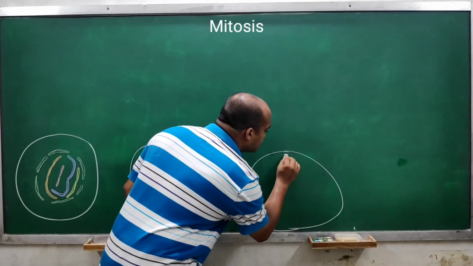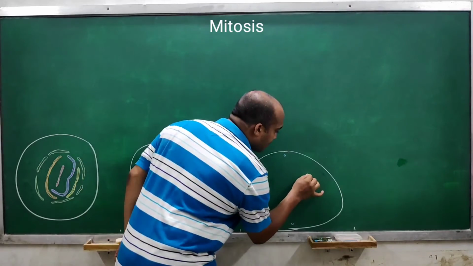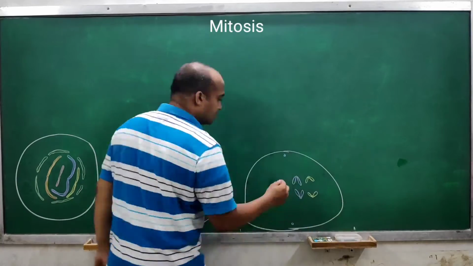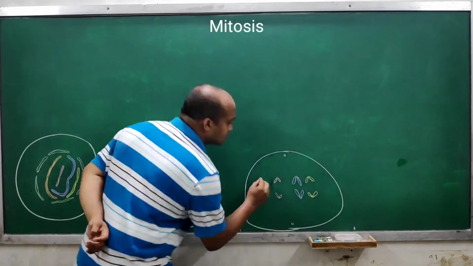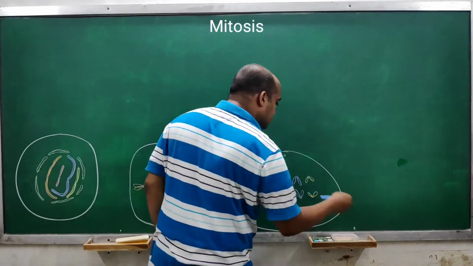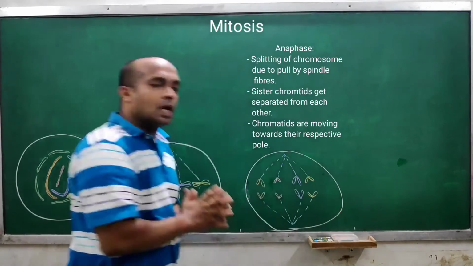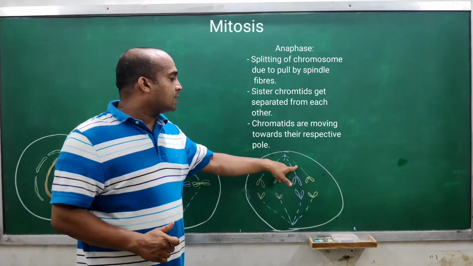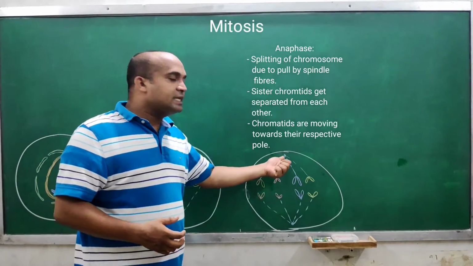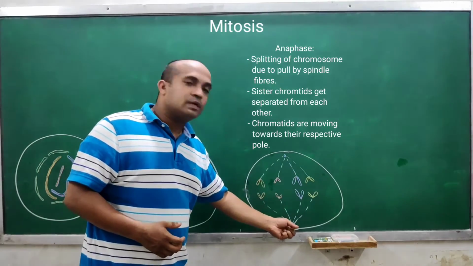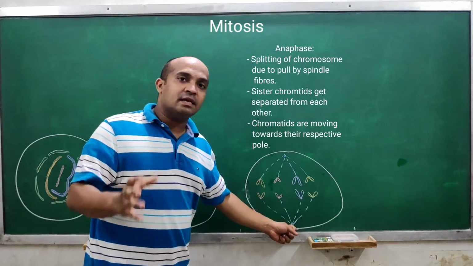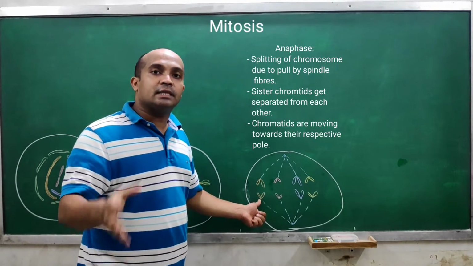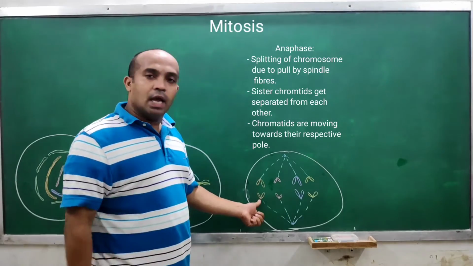Let's say there are two poles. Now what is occurring in this cell is that the spindle fibers are getting pulled towards their respective poles, as a result of which they are pulling their respective chromatids as well. Understood?